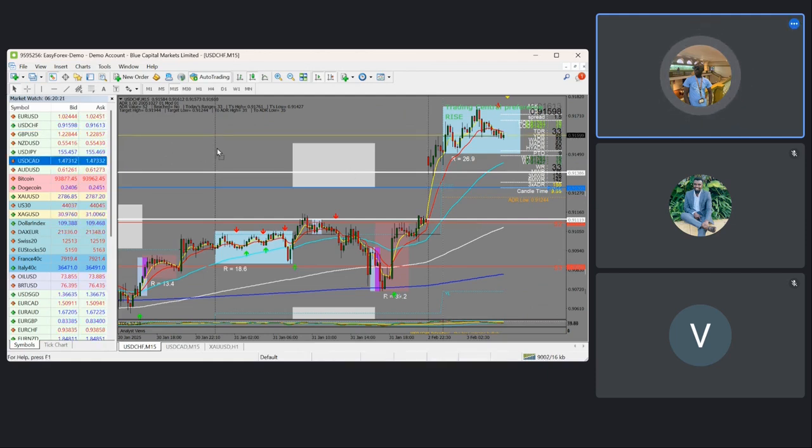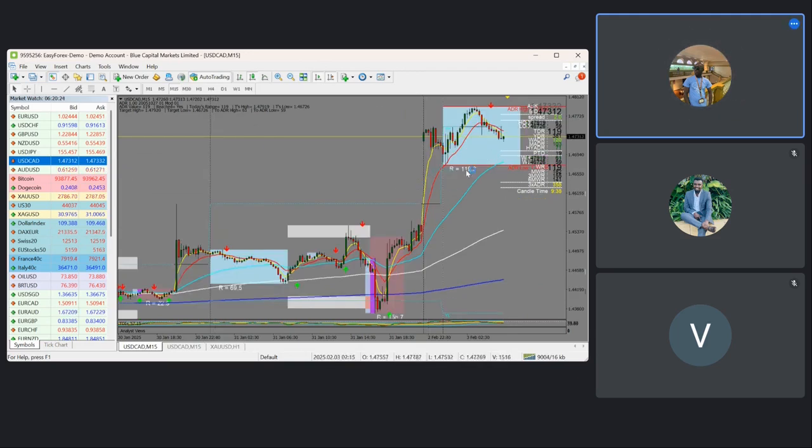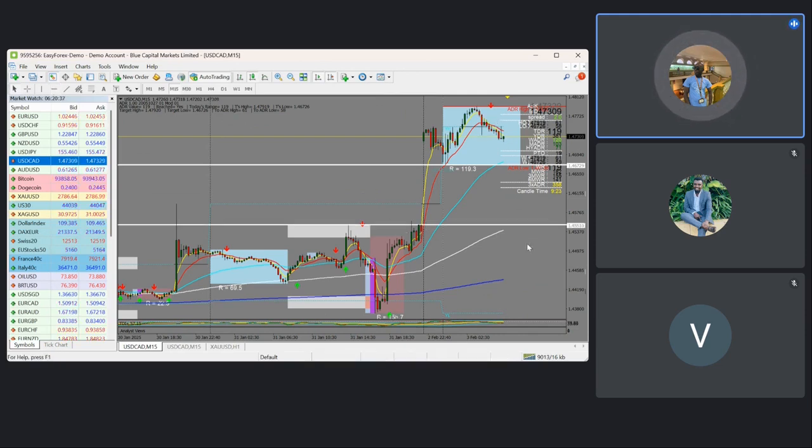Looking at USD CAD, still speculating for sales. So looking at the correlations between the group one and the group two, you're still speculating for a negative correlation, an indirect correlation. So that is it. So for the group two, we're expecting the market to sell. So the 50 MA, for the person who has entered a sell at the Asian session, you are targeting the 50 MA to be take profit one. And also you can target the 200 EMA to be take profit two. So that's the USD CAD.